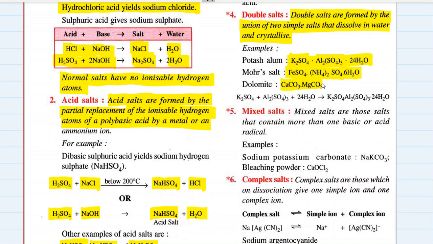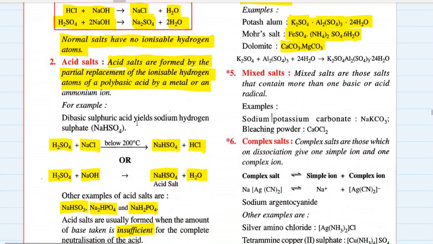Dolomite, CaCO3.MgCO3, is an ore, and that is also formed by a mixture of two simple salts that dissolved in water and crystallize.